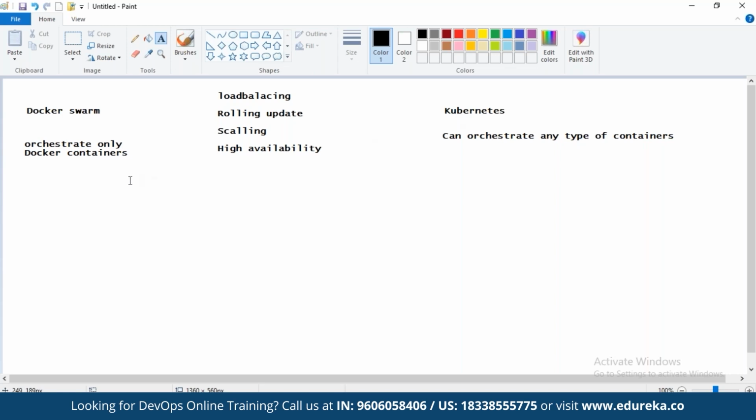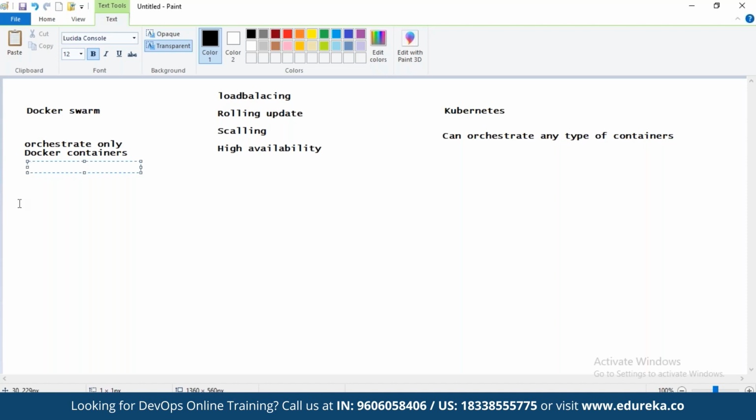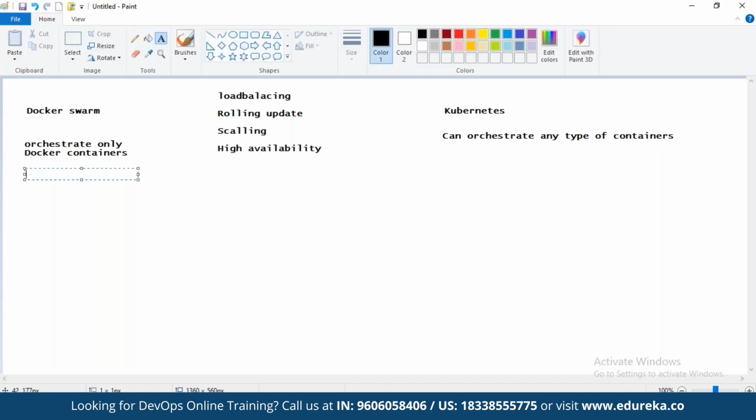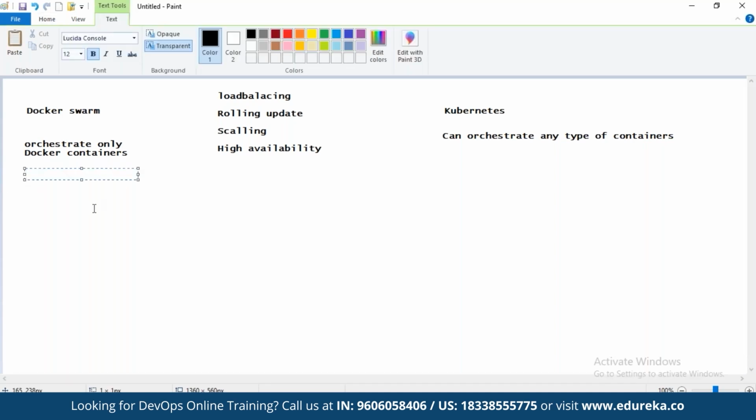Now, friends, what is the difference between Docker Swarm and Kubernetes? Docker Swarm is very easy to learn. In both cases you have a manager and worker, or master and slave, setup. But here in Swarm, the manager will also take the workload. Why are we talking about workload? That is the distribution of the replicas, the distribution of the containers.